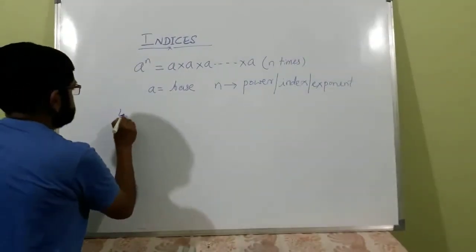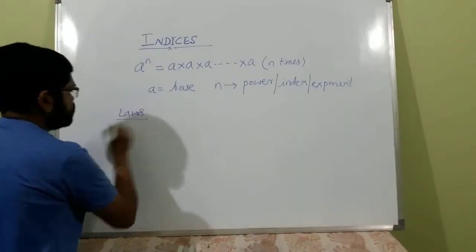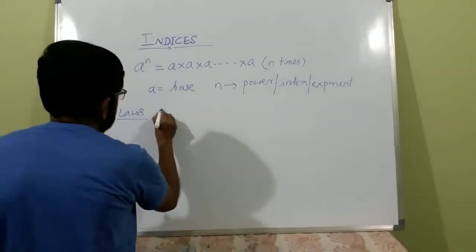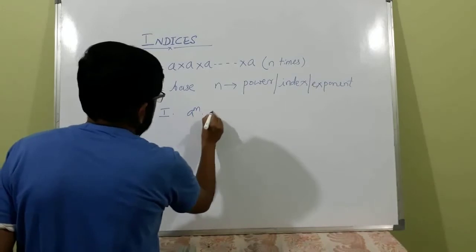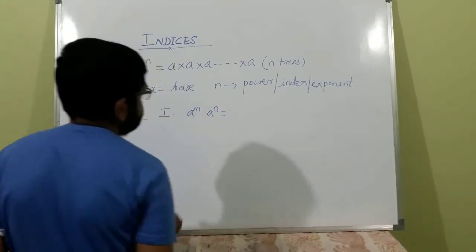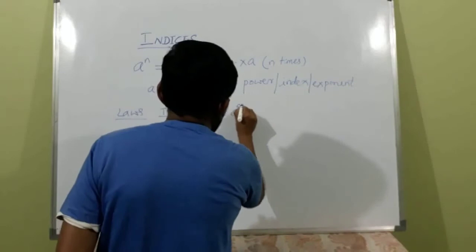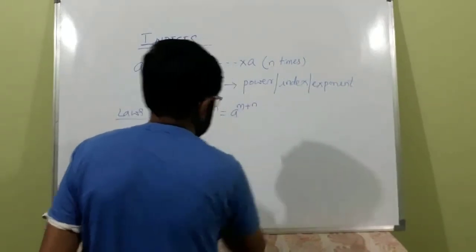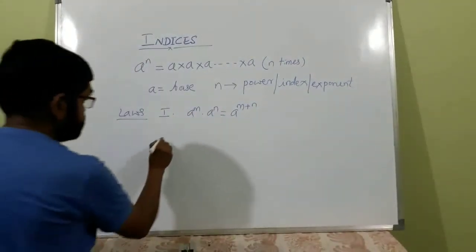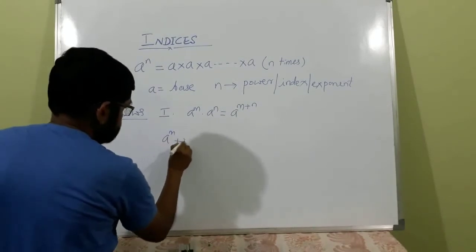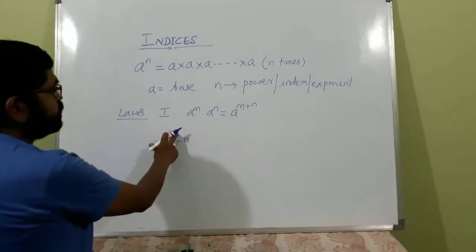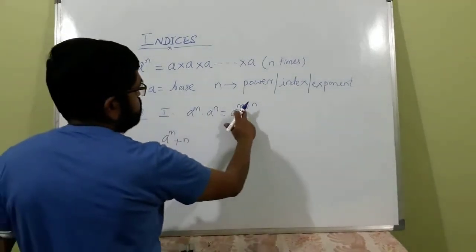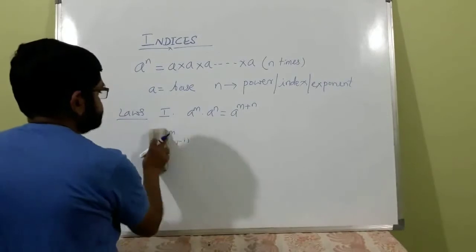Next, some laws are there. Laws of indices. First one is a raised to m into a raised to n is equal to a raised to m plus n. Don't write a raised to m plus n like this. This is different. It is a raised to m plus n, where the exponent is m plus n.